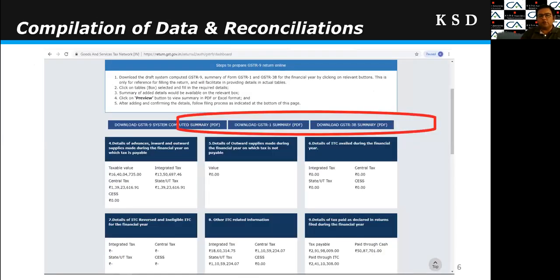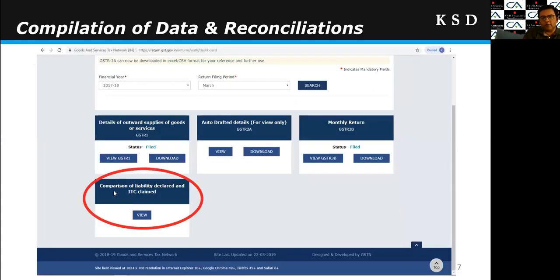After this, these are just the screenshots where we can get the annual summarized GSTR1 and summarized GSTR3B from the portal. This is the annual return format, and from there we can get GSTR1 and 3B in annualized format. And this is the comparison tab. By entering under this tab, we can have various comparisons of output liability and ITC with 2A on a monthly basis, and this comparison will be really helpful in our reconciliations of various data.